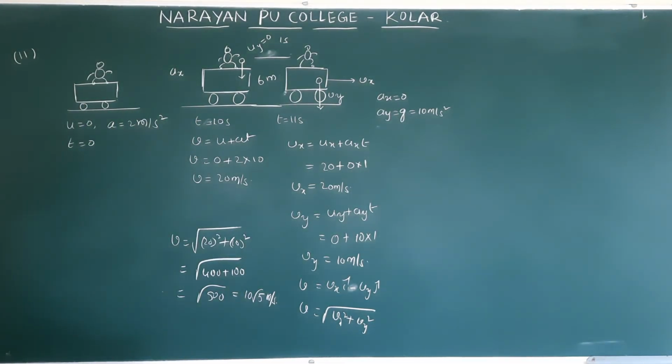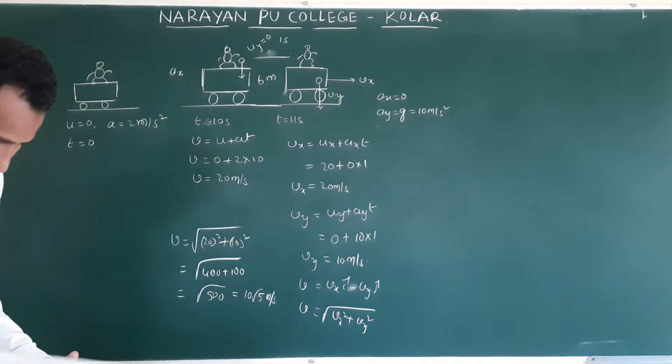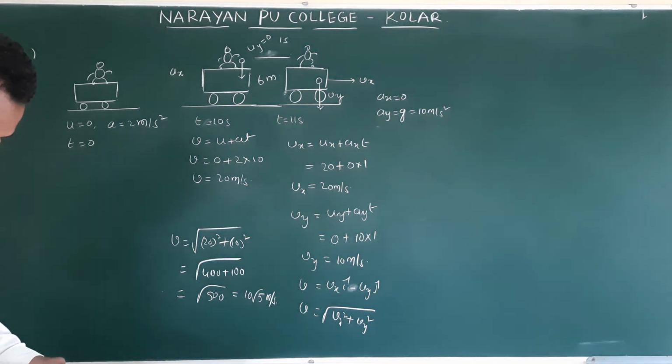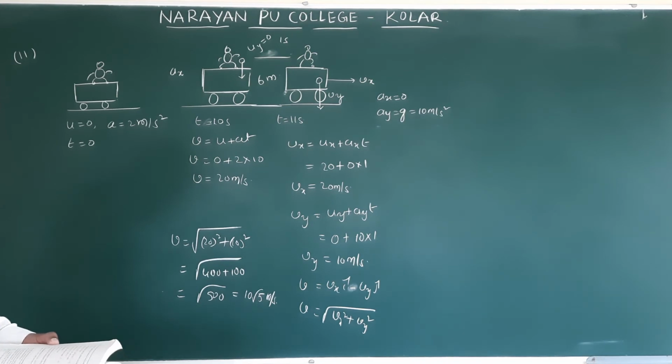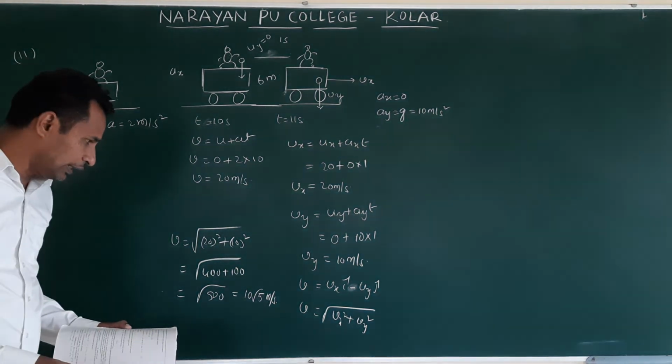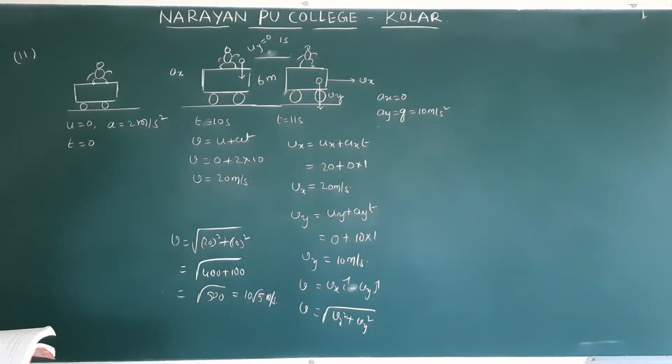So let me check this answer. It is which question? 11th question. Clear? 11th. Yes, root 500 and 10 root 5 meter per second, and acceleration is 10 meter per second square vertically downwards.